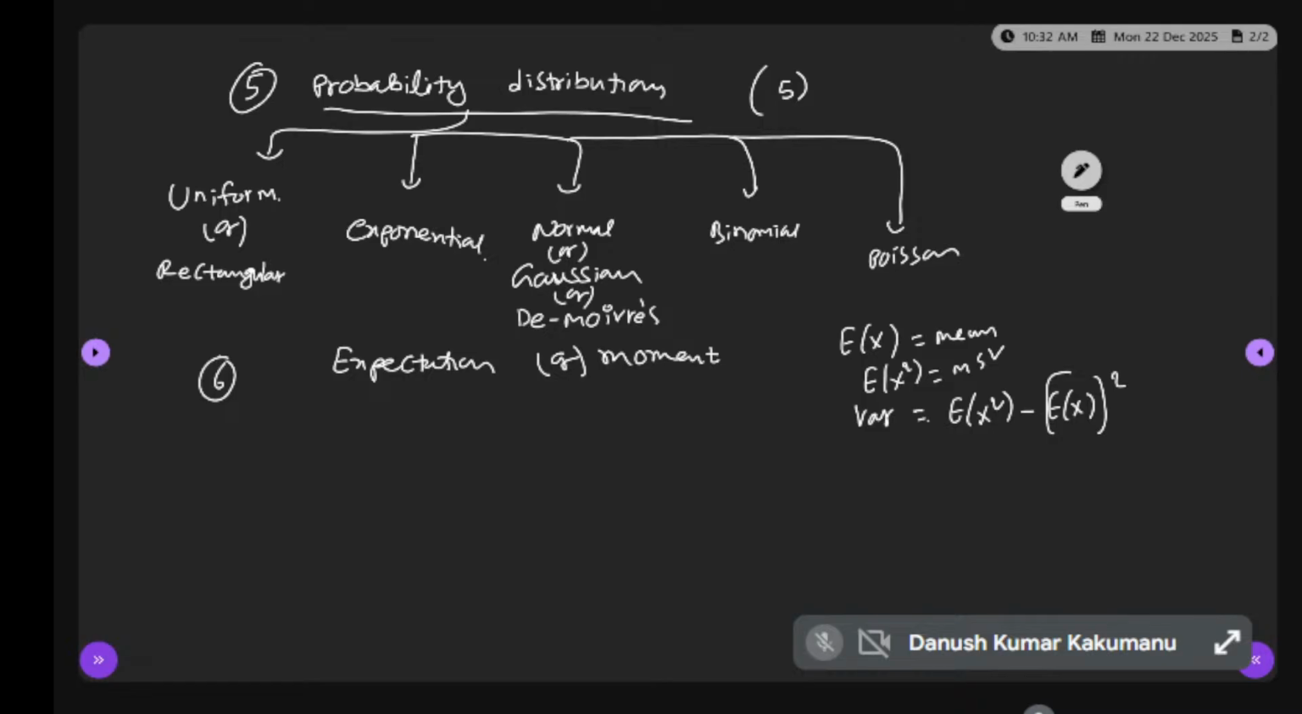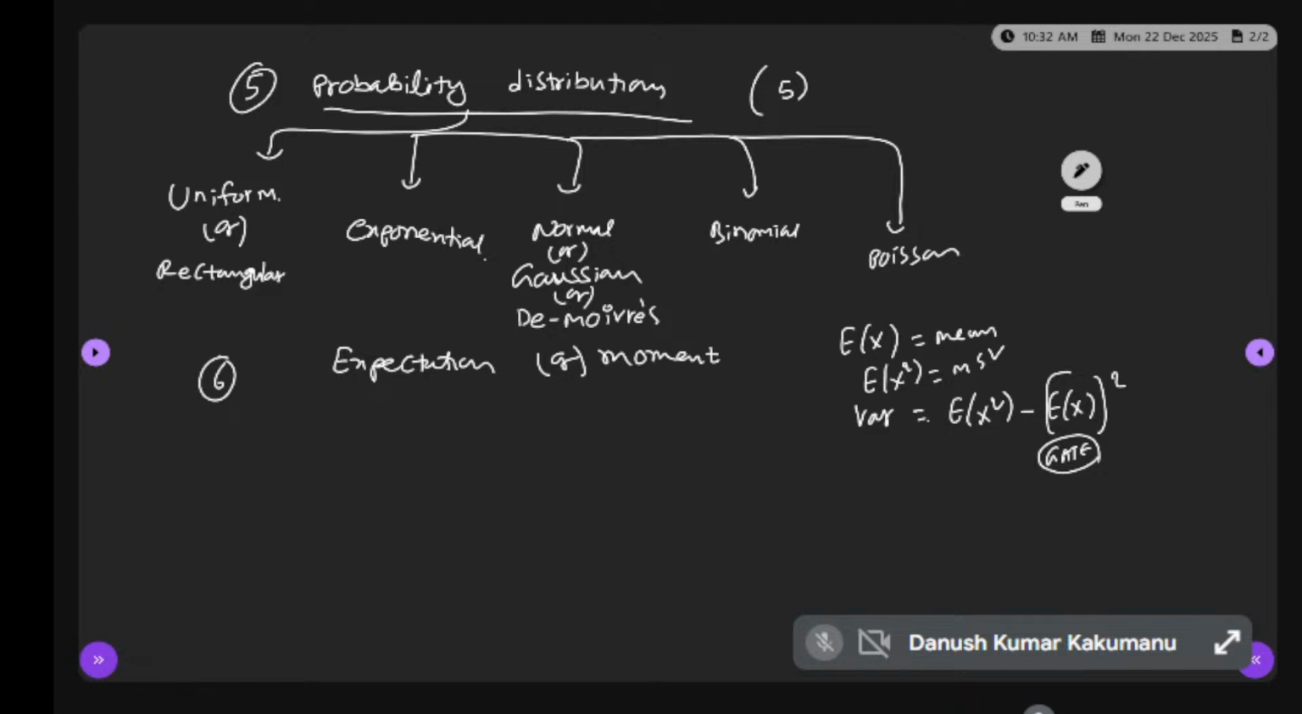So they ask this question many times in the GATE exam. It's a famous question in the GATE. Variance is what? Mean squared value minus mean whole square. Is it good, all of you? Mean squared value, variance. What is the expectation?